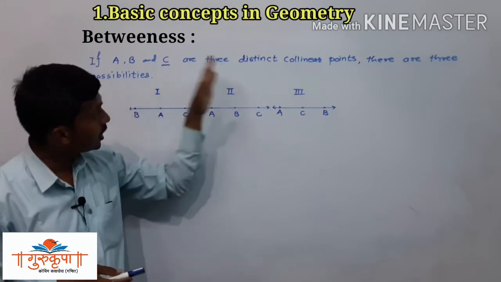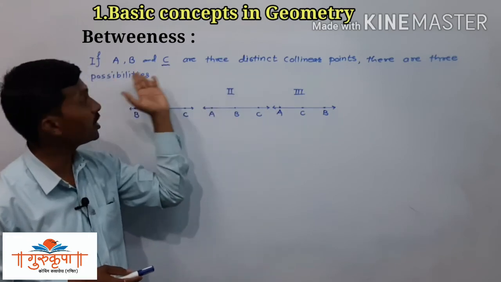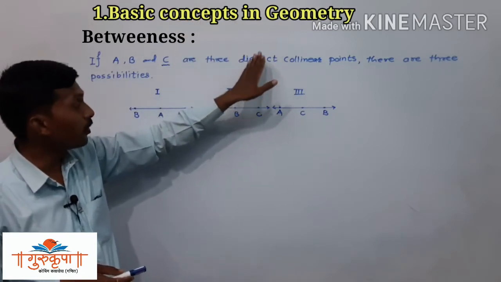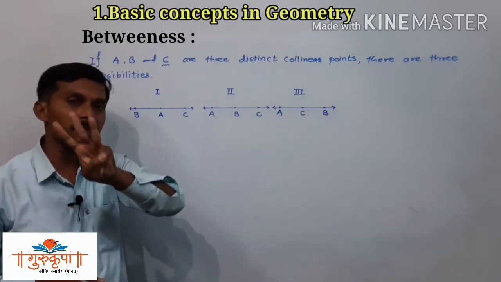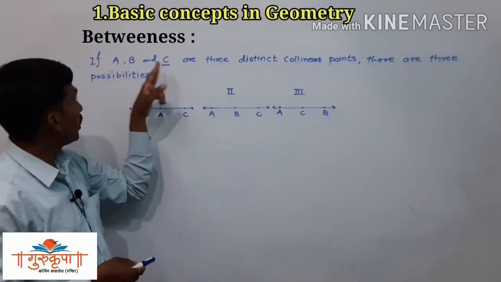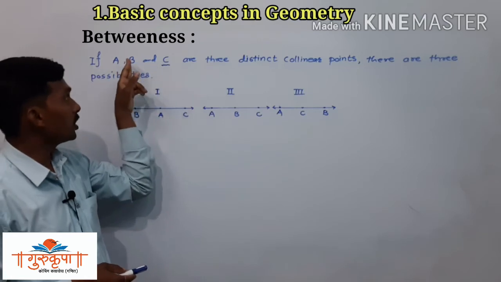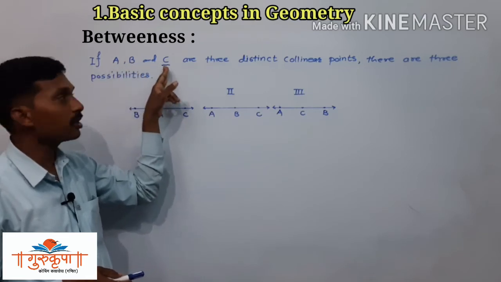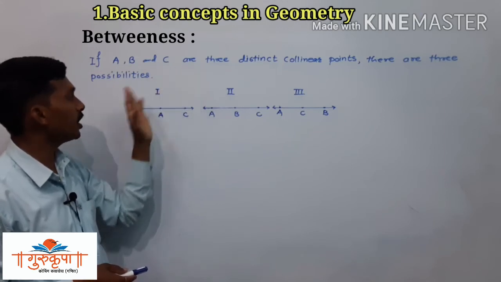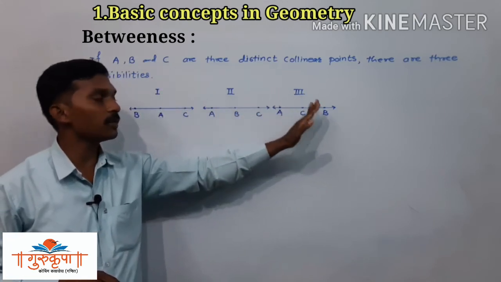Here it is given that these 3 points A, B and C are collinear, and if they are collinear, then we have 3 possibilities: first point lies between second and third, or second point lies between first and third, or third point lies between first and second. All the 3 possibilities are here in front of you.